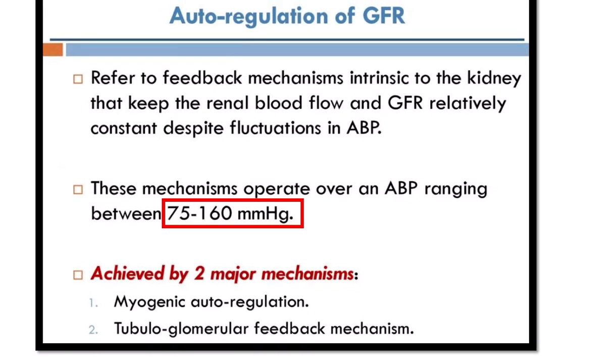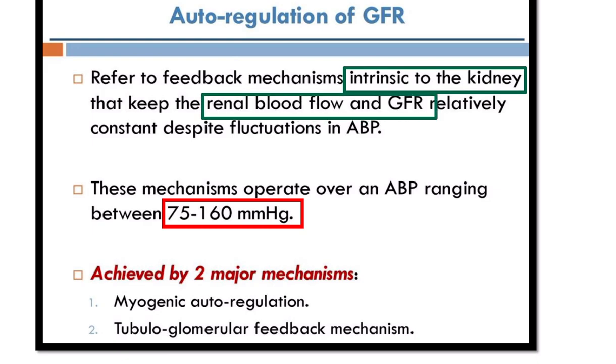Here is the autoregulation of the GFR. What is autoregulation? It is the intrinsic capacity of the kidney to keep the renal blood flow and GFR within the normal limit, though there are significant blood pressure changes, and it ranges from 75 to 160 millimeter mercury. In some authors, it is 80 to 180 millimeter mercury, and it is achieved by myogenic autoregulation and tubuloglomerular feedback mechanism.